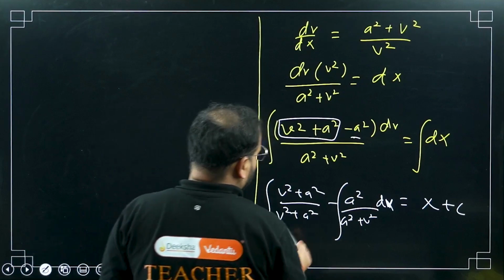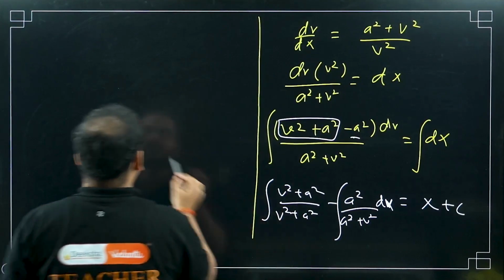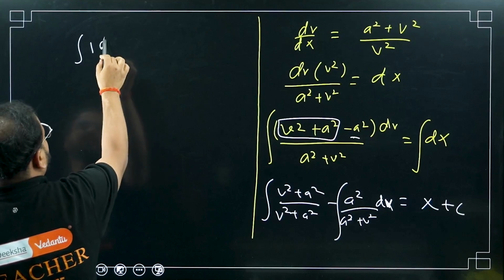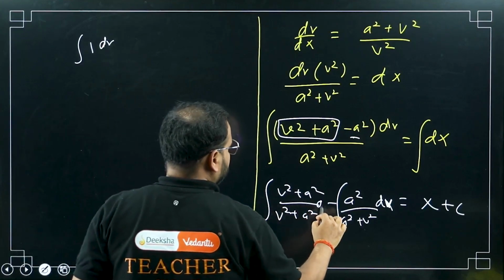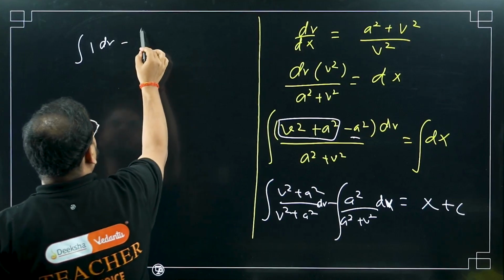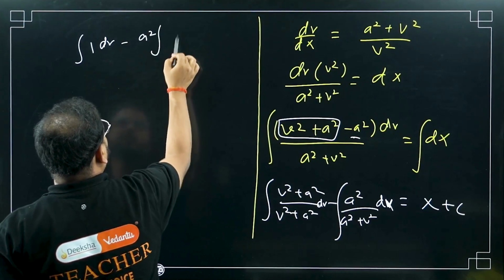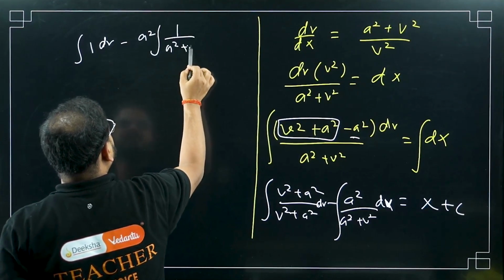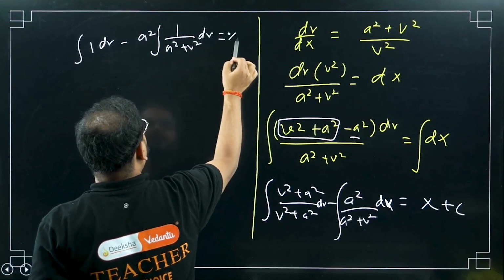Now have a look. This is simply the integration of 1 dv, minus, I can write a squared outside, the integral of 1 upon (a squared plus v squared) dv, equals x plus c.